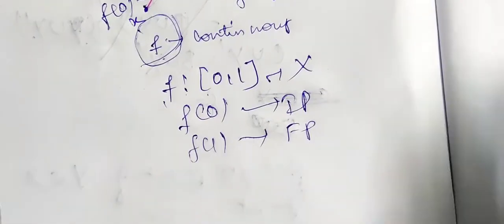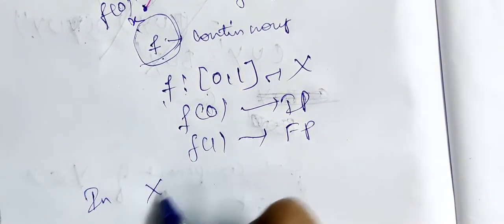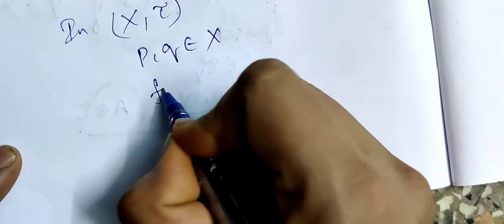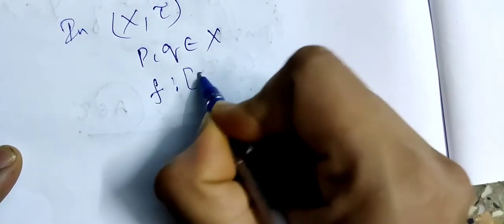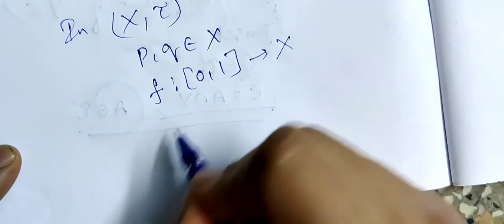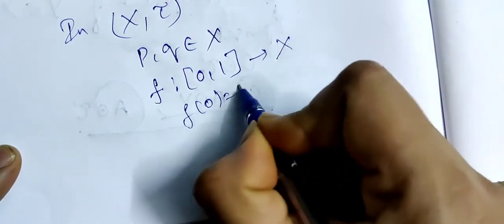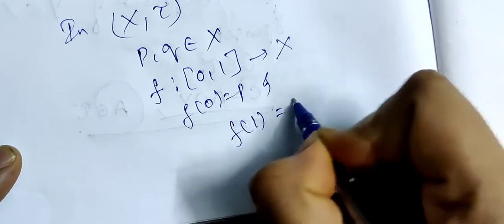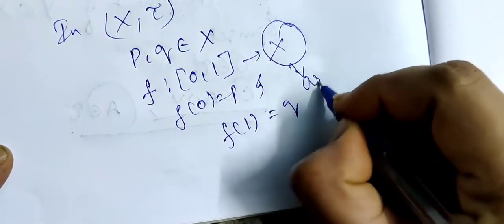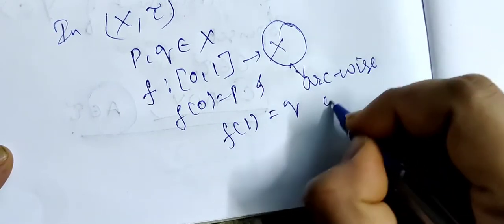In a topological space (X, tau), if for each pair of points p and q belonging to X there is an arc, that is there is a function f from the closed interval [0, 1] to X such that f of 0 is p and f of 1 is q, then X is said to be arc-wise connected.